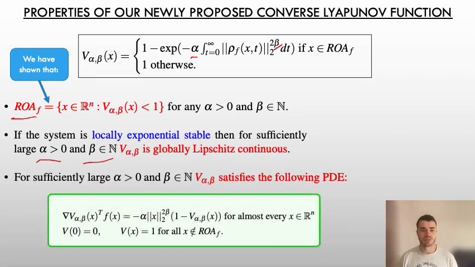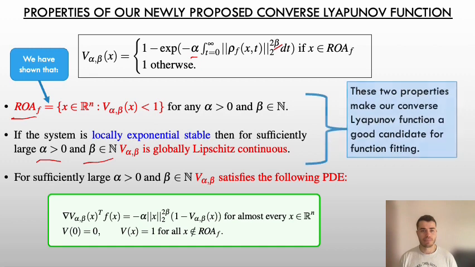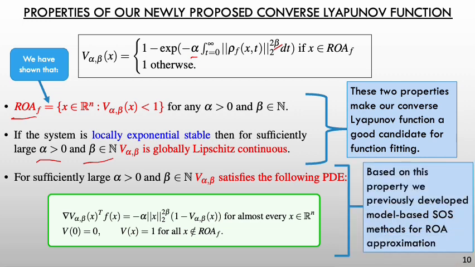And also we can show it satisfies a PDE. So the first 2 bullet points, the fact that it characterizes the region of attraction and is Lipschitz continuous, makes this a good converse Lyapunov function for approximating. The PDE property we used in our previous work to build a sum of squares algorithm for finding the region of attraction.